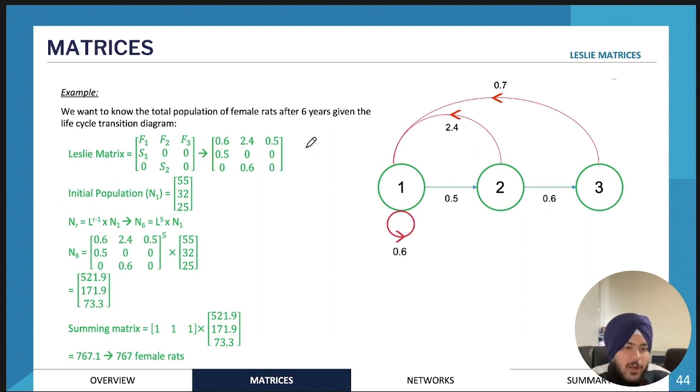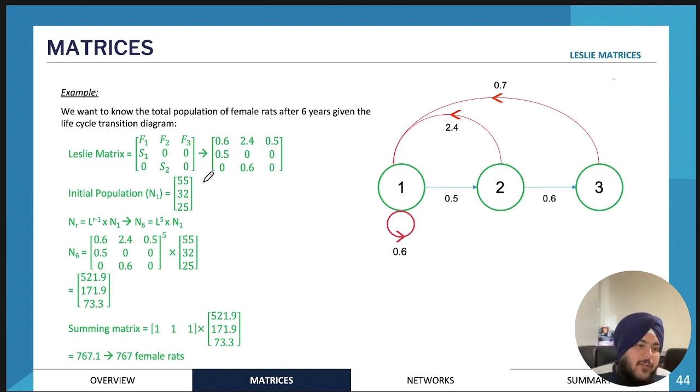And this is how you would construct the Leslie matrix. So again, you would have a from and a to. So on the top row, you would have all your birth rates. So age group 1 birth rate, age group 2 birth rate, age group 3 birth rate. If there's 4, age group 4 birth rate. And then all of your survival rates are diagonal. So below the first row, they start diagonal. So survival rate of age group 1, survival rate of age group 2, depending on how many age groups you have. And if you have 3 age groups, the matrix is going to have an order of 3 by 3. So that's really important to note.